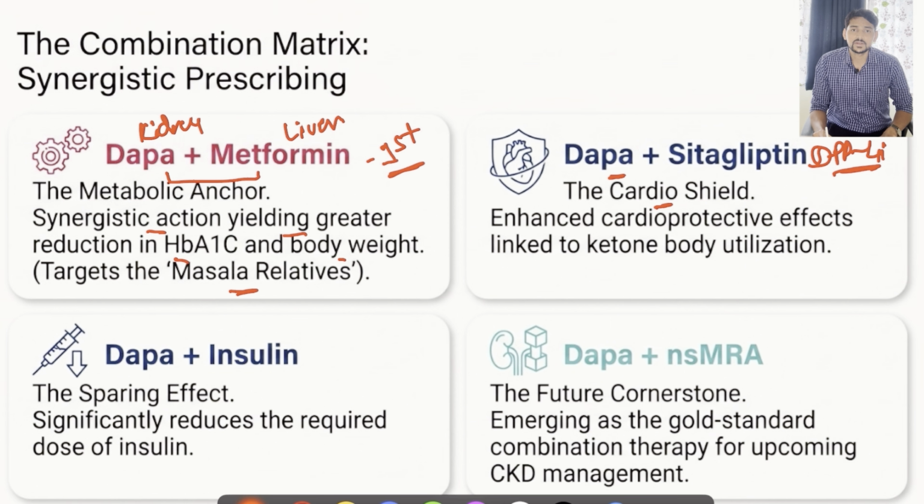And these cardioprotective effects are linked to ketone bodies. Coming to insulin combination with Dapa, this will significantly reduce the requirement of insulin dosage. And the emerging therapy, that is SGLT2 inhibitor plus non-steroidal MRAs like Finerenone. As I mentioned, this is the future cornerstone, especially in CKD management.